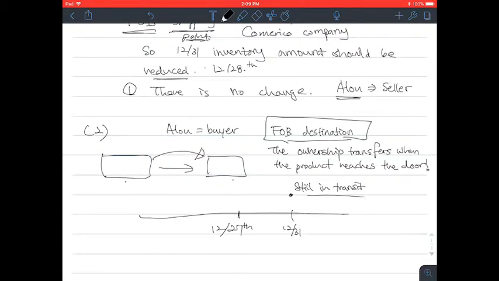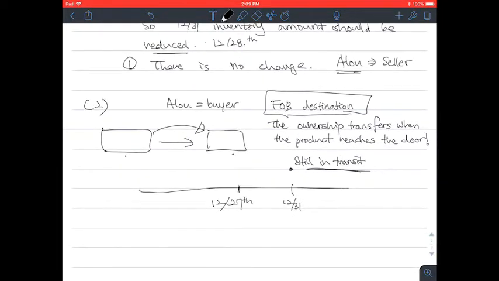That means it is still being shipped, still carried by a truck or a container, crossing the border or something else. So it has not reached Alu Company yet.